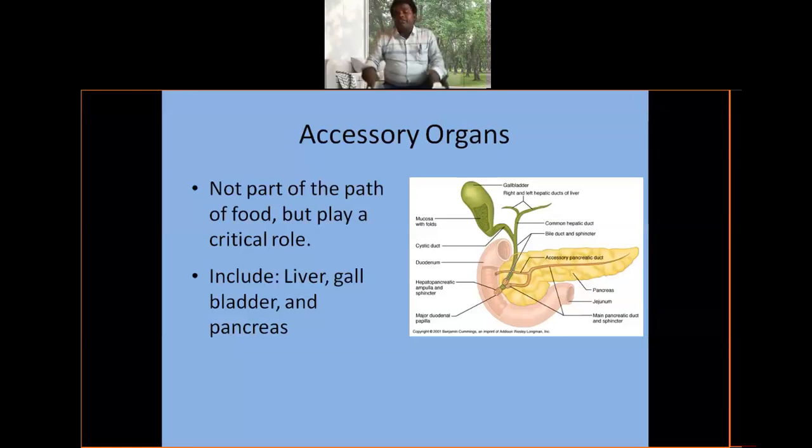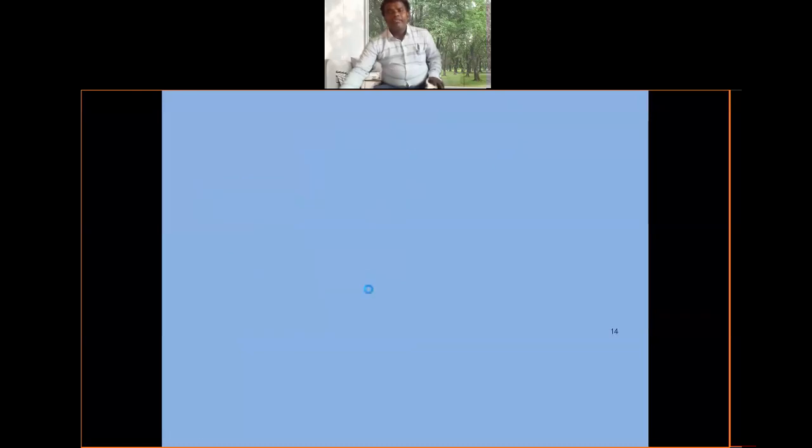The large intestine is responsible for absorbing water, and the rectum expels the fecal material outside through the anus. That is called elimination. Totally, the digestive mechanism is: ingestion, that means intake of food material; movement; physical and chemical digestion; absorption; and elimination. So this is very important.